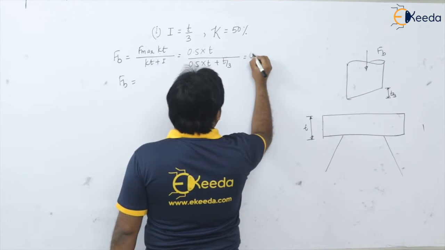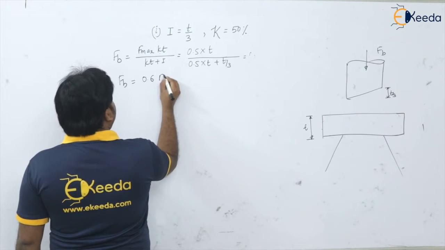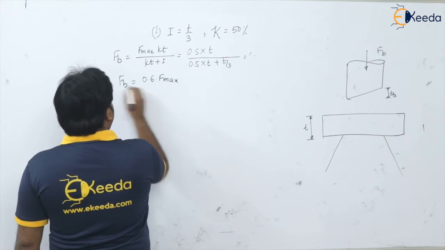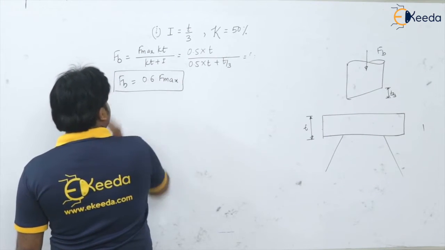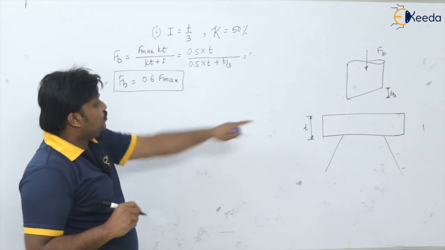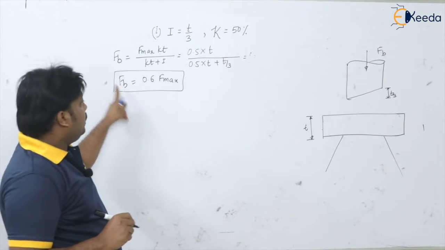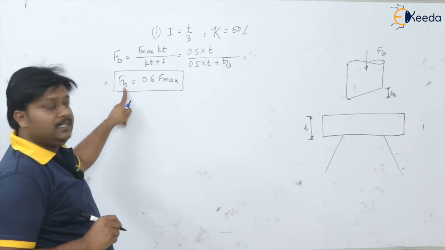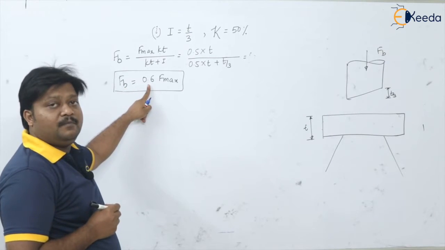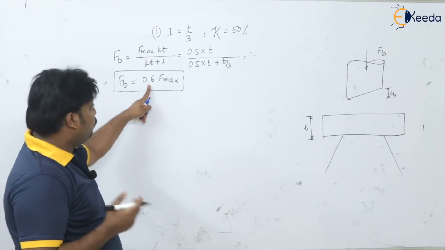So FB is 0.6 times F max. You can see here, for the first case, when I provide the shear as 1/3 of the thickness of the plate, my force with the shear is going to be 0.6 times F max. That is, there will be a 40% reduction in the load or force.